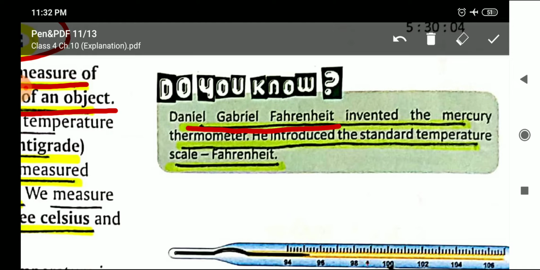So it was a contribution of Daniel Gabriel Fahrenheit that first he invented the mercury thermometer, and second he introduced the standard temperature scale, that is Fahrenheit. So you need to learn his contribution in science. And that is why this temperature scale is given the name Fahrenheit, just to honor this scientist.